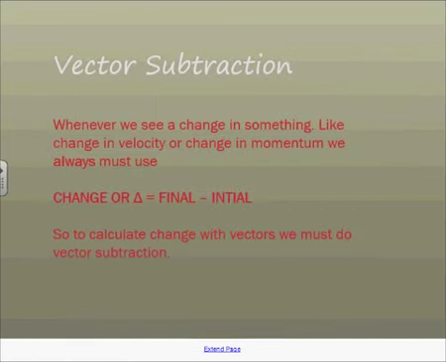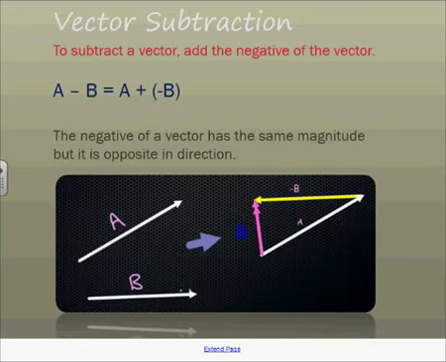Now this is the most important part of vectors. Essentially, if you want to do something that involves change, you must do subtraction. Okay, change means final minus initial. So when you're looking at things like vectors, you must actually take your final vector and subtract the initial vector, being aware that things like angles and directions are very important. So it's easier to show you by example.